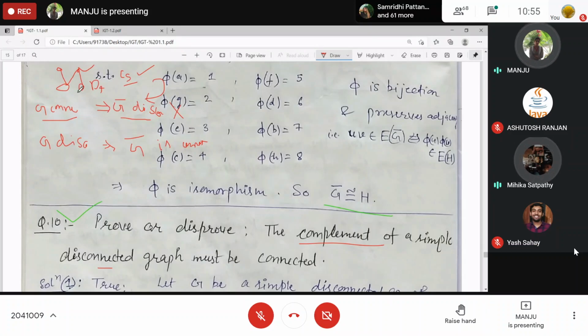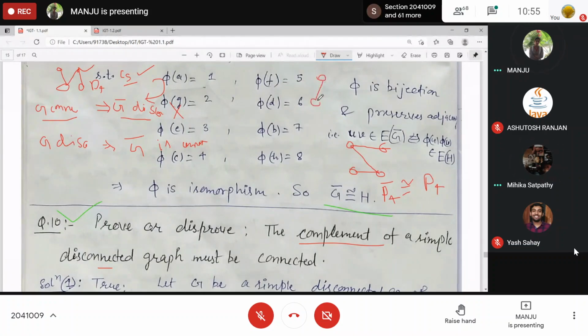Draw the graph of P4 and P4 complement. This is P4 and its complement. In P4 complement, these two vertices will be adjacent. Here will be adjacent, and this one diagonal will be there. Right? This is again P4. It's the complement, but it is again isomorphic to P4. And what about C5?